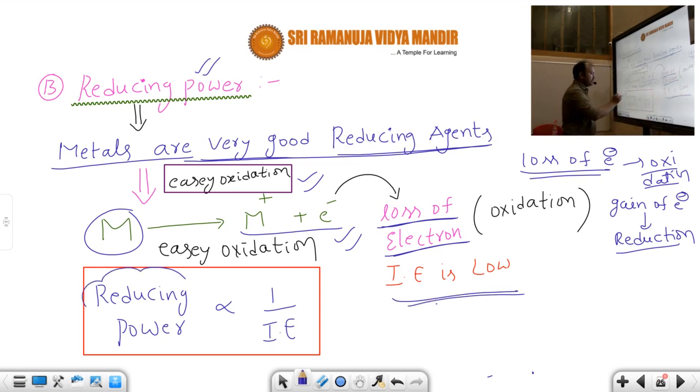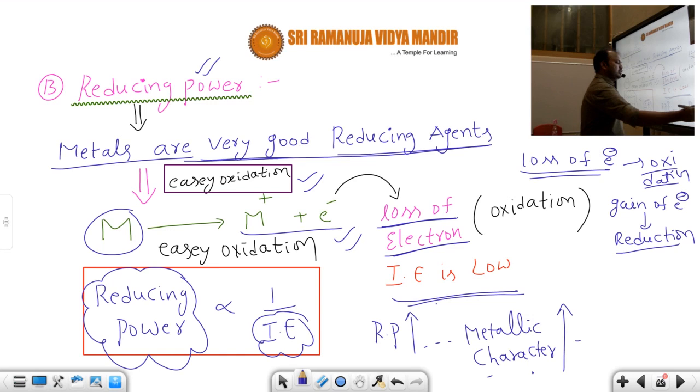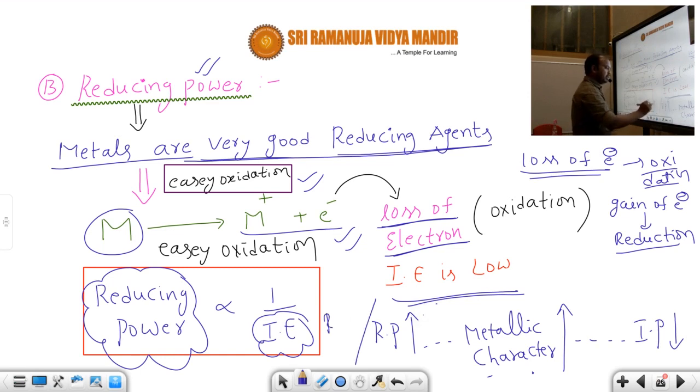So ultimately what we have to write here: reducing power is inversely proportional to ionization energy. Generally metals act as strong reducing agents. Reducing power is more, metallic character is more. When the metallic character is more, ionization potential is less. Reducing power is also called reducing agent.